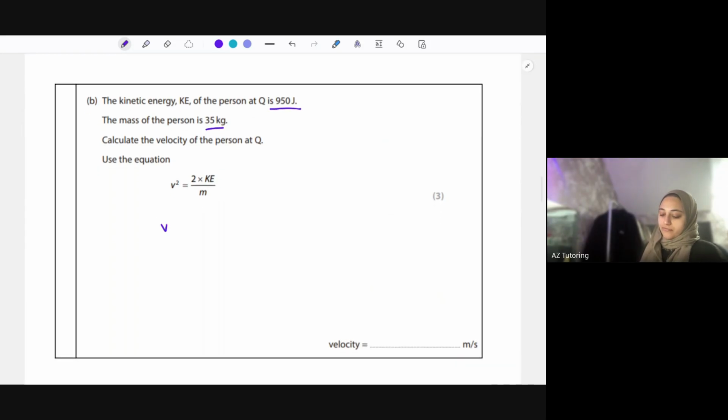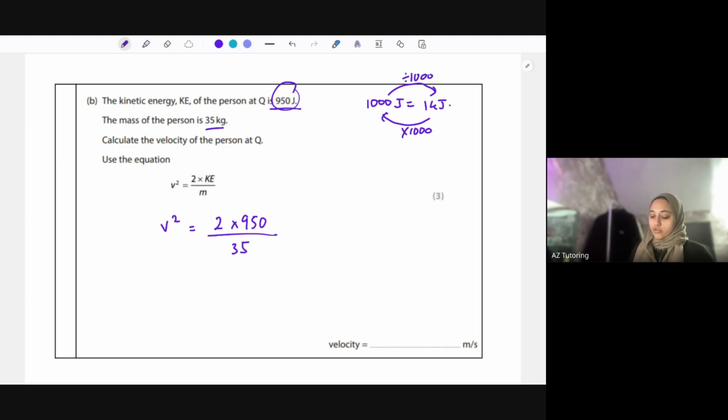So we've got V squared, that's what we're working out, equals 2 times the kinetic energy, which is 950 joules, divided by the mass of the person, which is 35. So there are no conversions to be done. Had this been 950 kilojoules, you'd have to change that to joules by multiplying by 1,000. So 1,000 joules equals 1 kilojoule. If you're going from kilojoules to joules, you times by 1,000. If you're going from joules to kilojoules, you divide by 1,000.